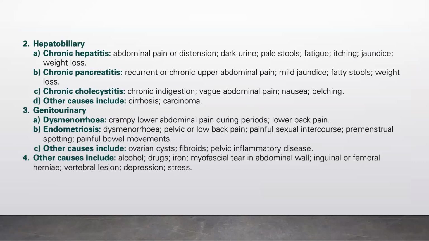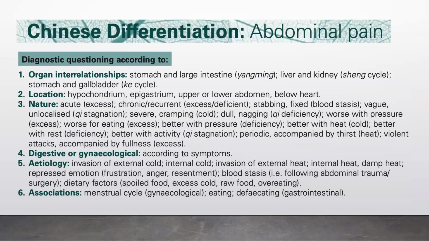There will be dysmenorrhea with crampy lower abdominal pain during periods, lower back pain, and endometriosis. There will be dysmenorrhea, pelvic or low back pain, painful sexual intercourse, premenstrual spotting, painful bowel movements. Other causes include ovarian cysts, fibroids, pelvic inflammatory diseases. And other causes will include alcohol, drugs, myofascial tear in the abdominal wall, inguinal or femoral hernia, and vertebral lesion, and depression and stress.